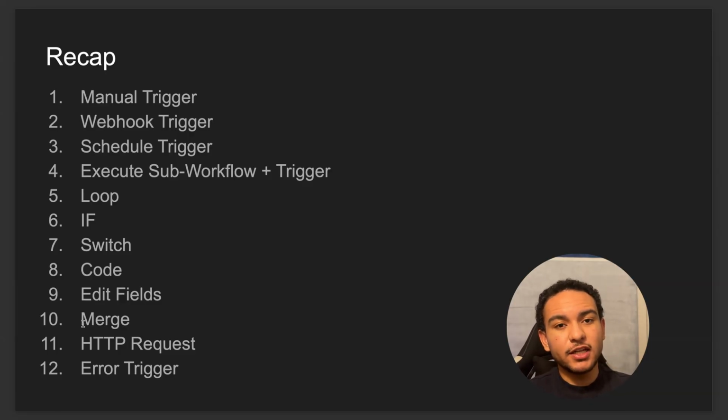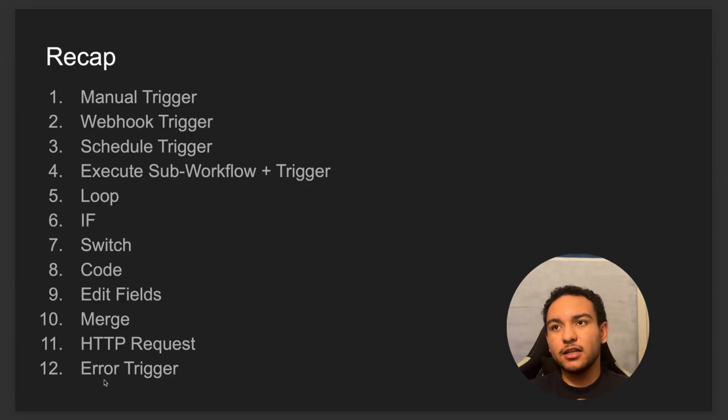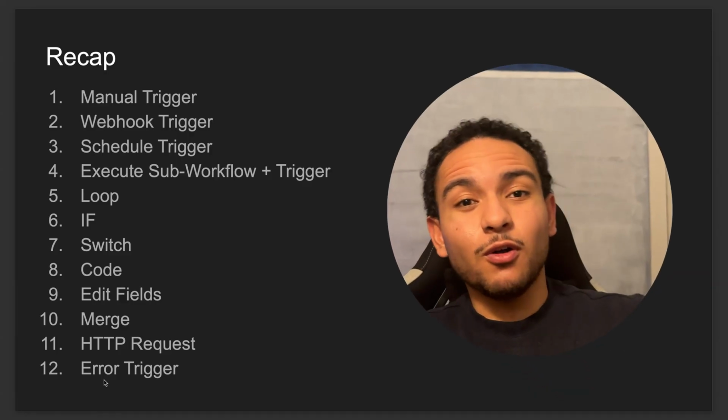And then we have the merge node. If you have multiple streams, you can merge them into one stream of data. The HTTP request is great for calling APIs, great for scraping, whatever you might need. And the error trigger is for handling anytime a workflow fails, or handling error logic for any workflow.